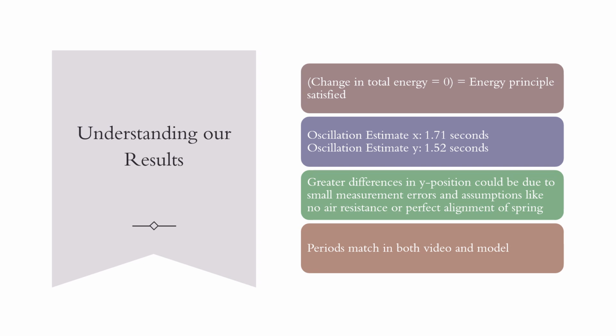Estimates for the oscillation periods were made, where for the x coordinates it was 1.71 seconds, and for the y it was 1.52 seconds, which was extracted by just finding frames from one extreme to the other in the y and x directions. And greater differences in y position could be due to small measurement errors and assumptions like no air resistance or perfect alignment of the spring. And as you can see, the periods match in both the video and model.